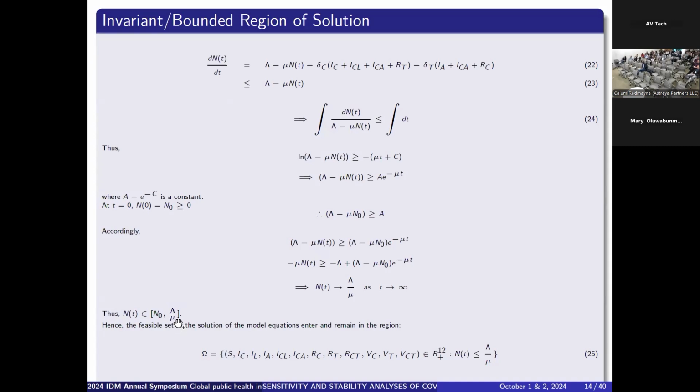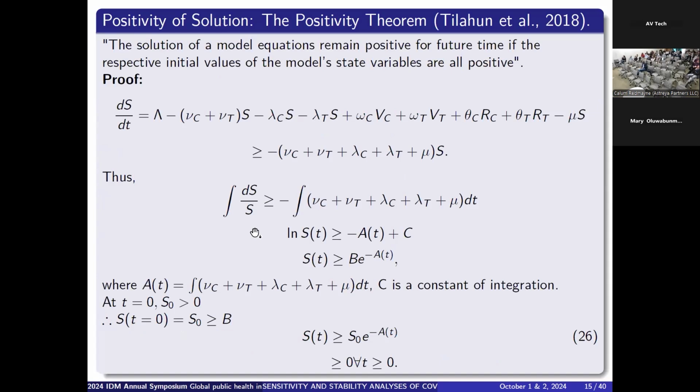lambda over mu. So we're able to show that the solution to this model exists in a bounded state in which both the lower bound and the upper bound are positive, because human population is non-zero, cannot be negative, is non-negative rather. Also, the second analysis that is very important is the positivity.